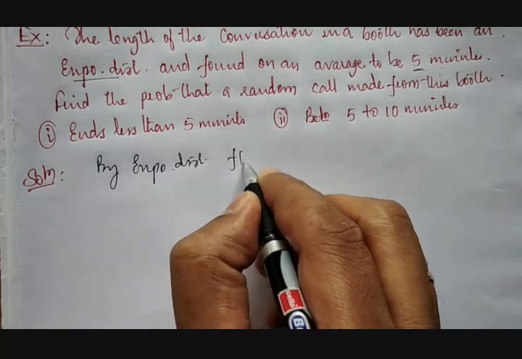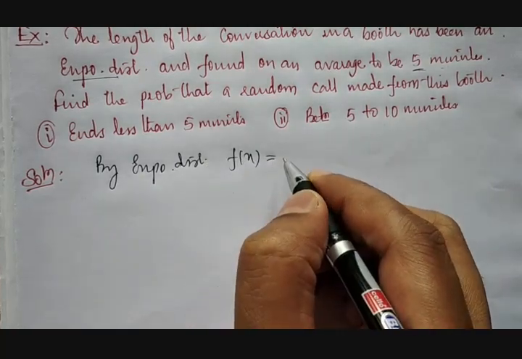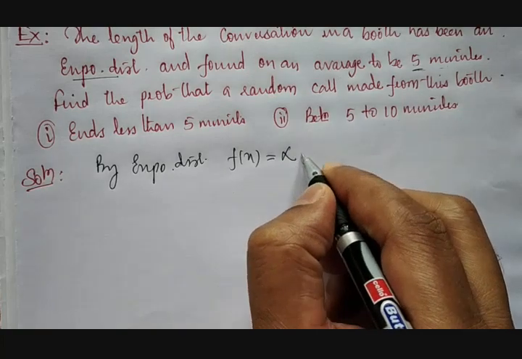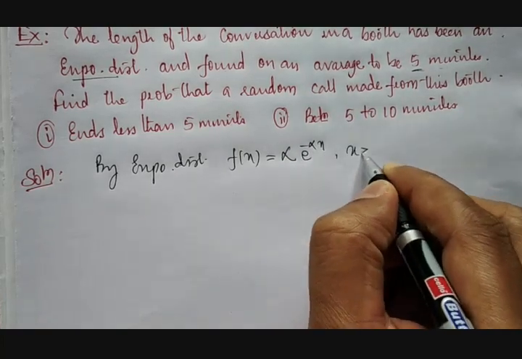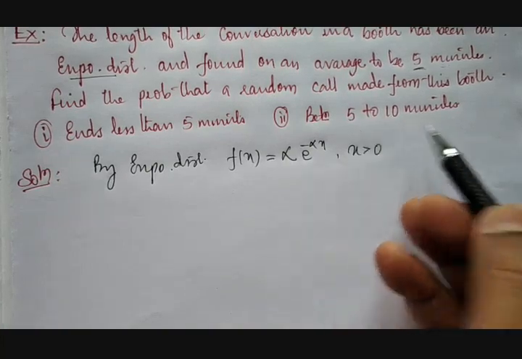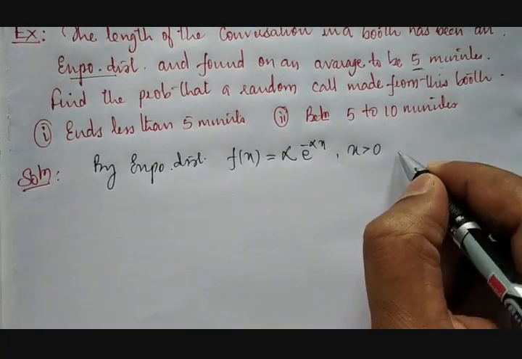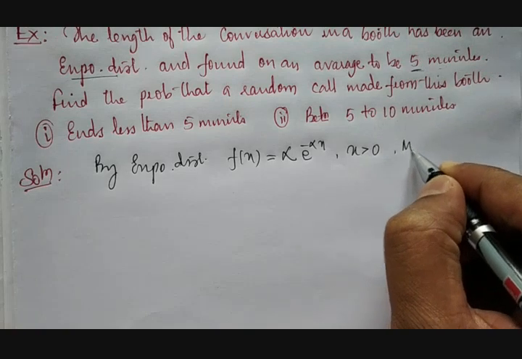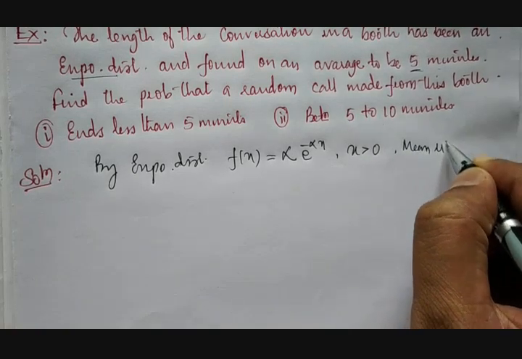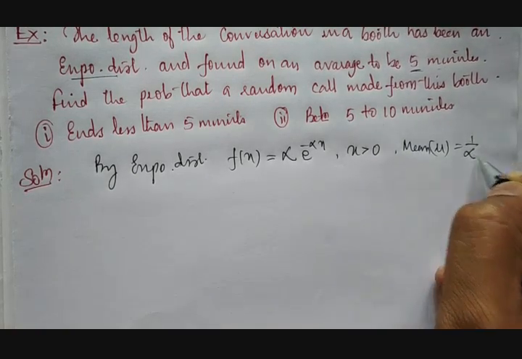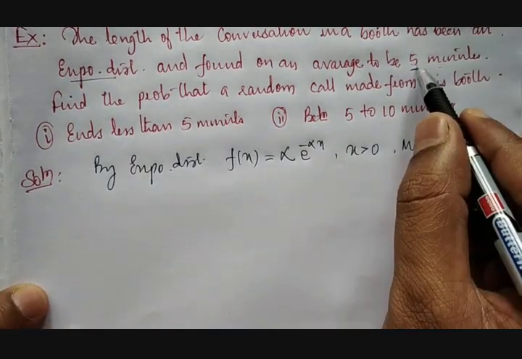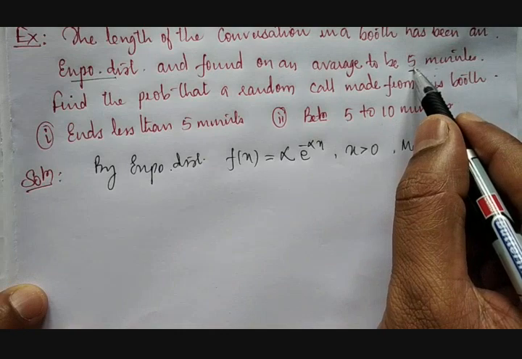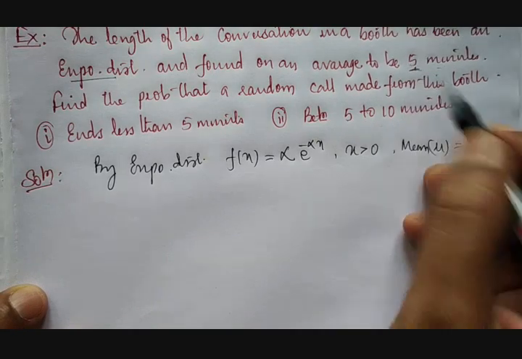So from here, we can understand what f of x is. f of x is nothing but alpha into e raised to minus alpha x, where x is greater than 0. Then comes the mean. Mean mu is nothing but 1 divided by alpha. Therefore, as per this, what is the mean given? Mean is nothing but 5. It is given.